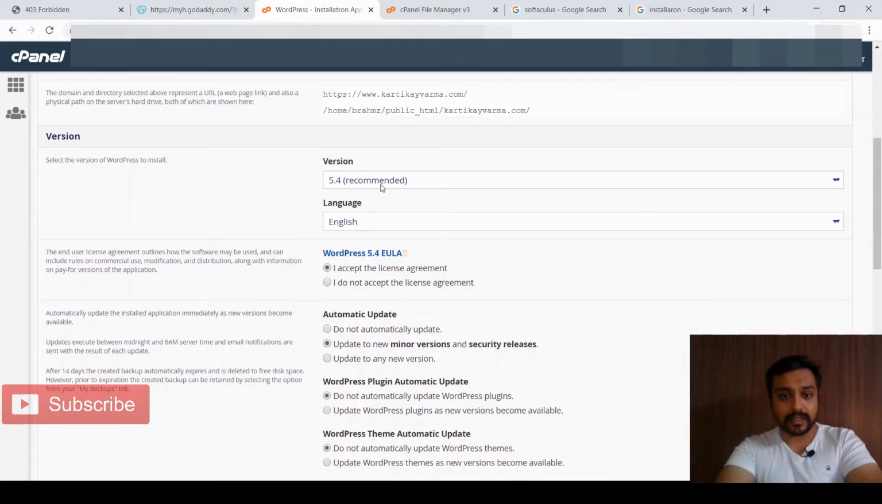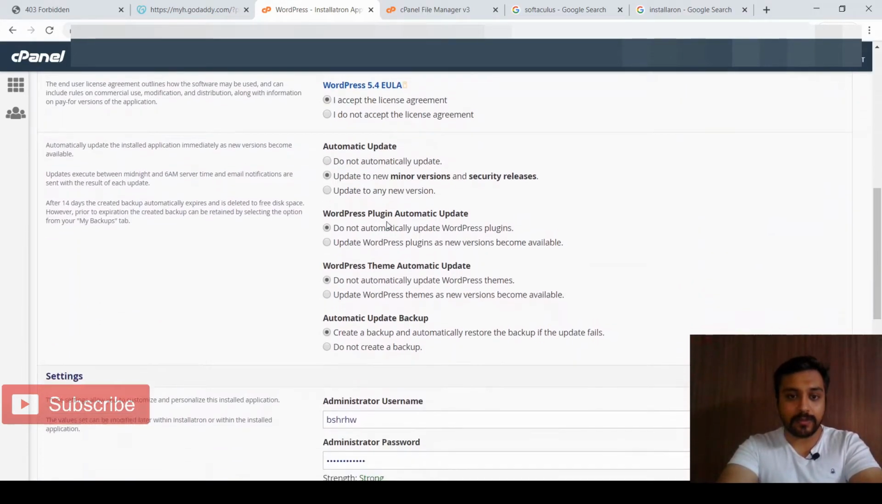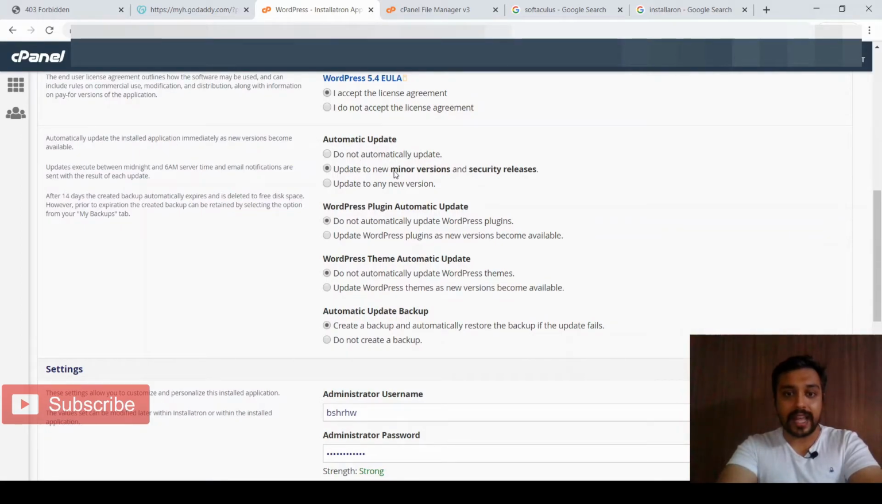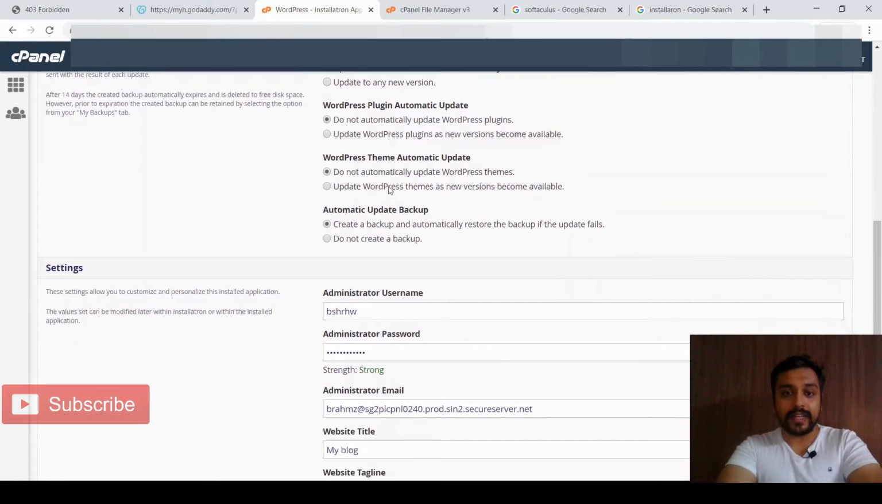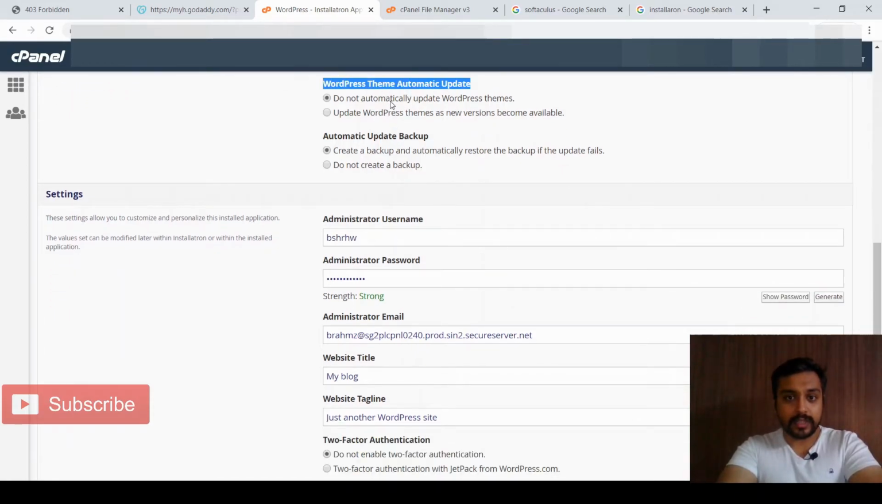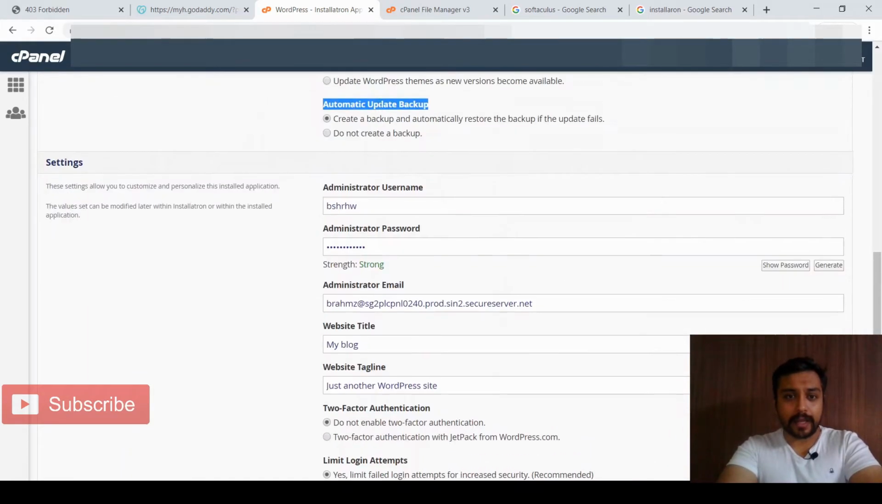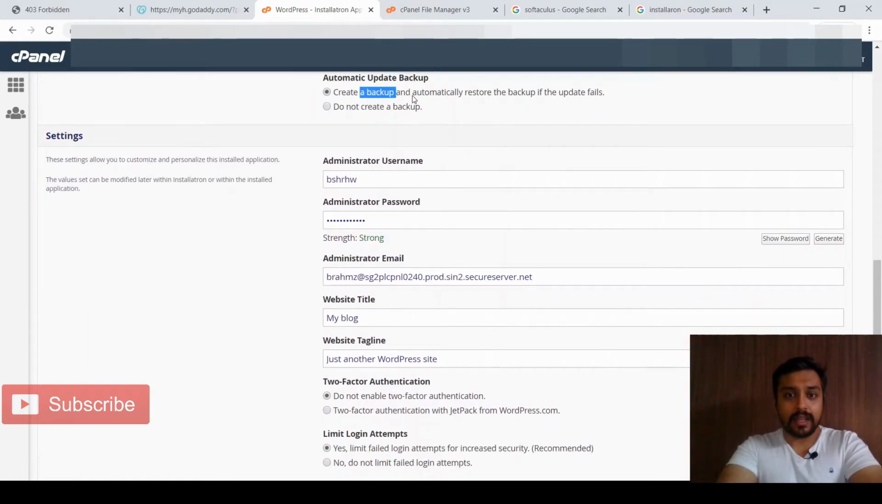And this is the version you need to choose. Then language, accept the license. Automatic updates, I'll be going for the minor update versions, yes. Security releases, yes, but no to any new release. WordPress automatic update, no. Theme automatic update, no. Update backup, yes, it will back up and restore if the update fails.